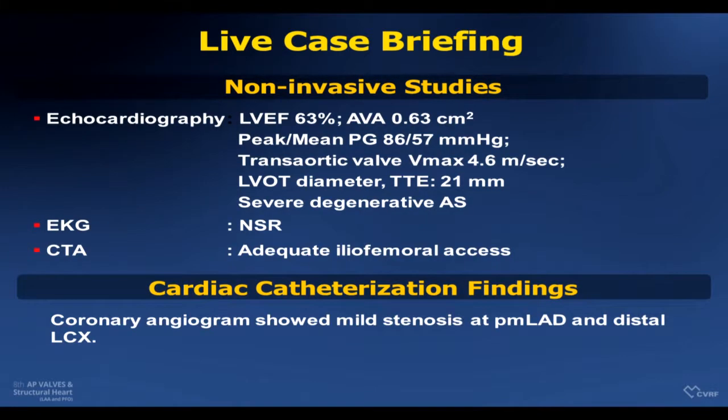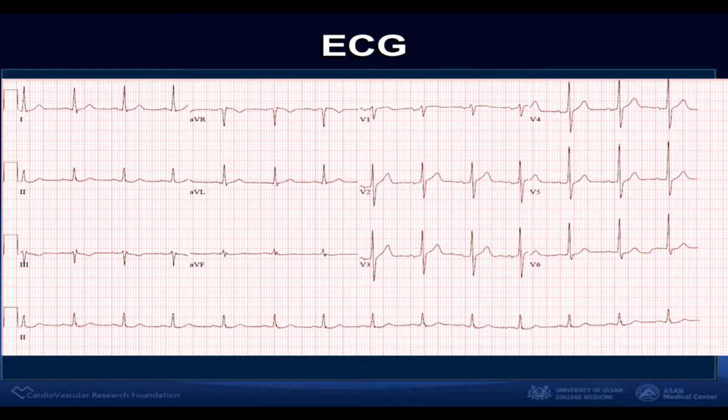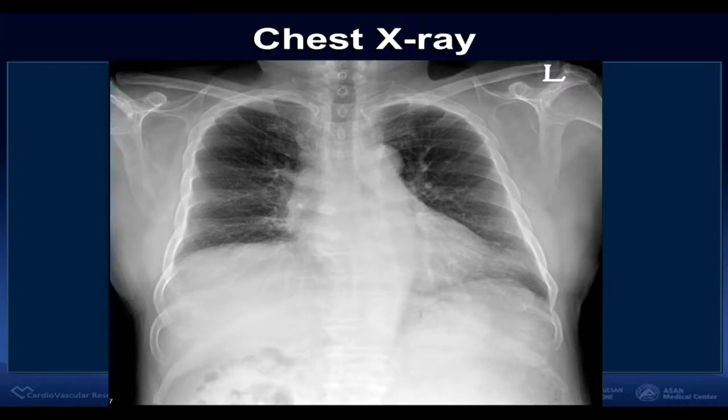His echocardiography showed normal ejection fraction, and the peak and mean pressure gradient was 86 and 57 mmHg, and there were no other findings. Coronary angiogram showed mild stenosis. EKG showed normal sinus rhythm. Chest X-ray showed no significant finding.